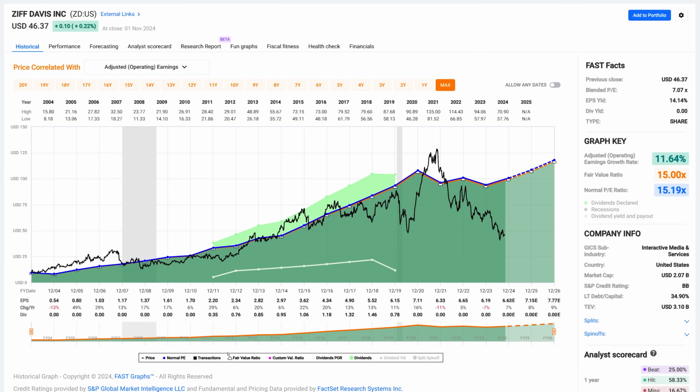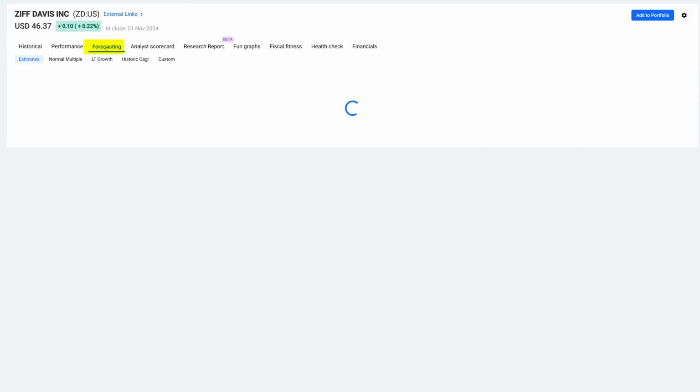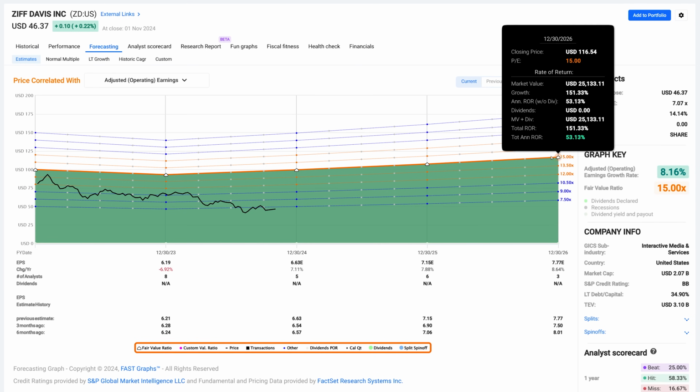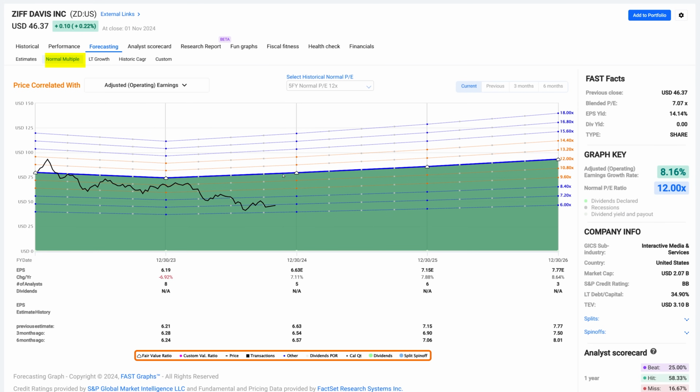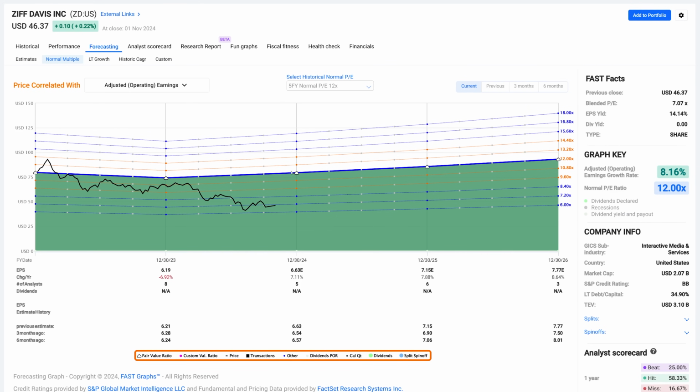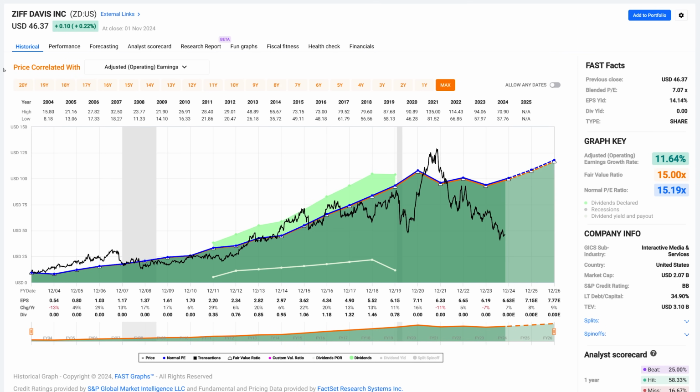Now, it was the only one in the group that didn't pay a dividend. They actually eliminated their dividend during COVID. They were paying one for a while. As you can see, the white line, then they cut it, and then they eliminated it. The stock got pretty highly valued coming out of COVID, and it's been in a downswell ever since. Forecasting-wise, analysts are expecting 8% growth, which is a pretty strong number. If you look at the normal multiple, only 12 times earnings, that would still give us a 38% annualized rate of return. But with no dividend, everything's about capital appreciation here.